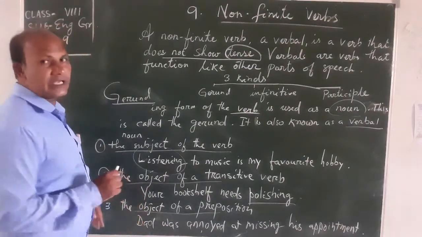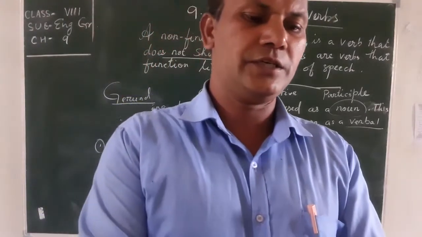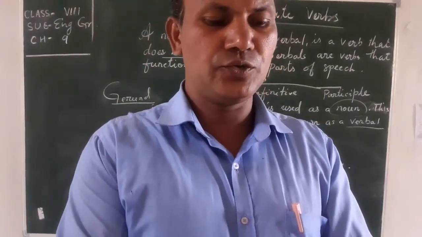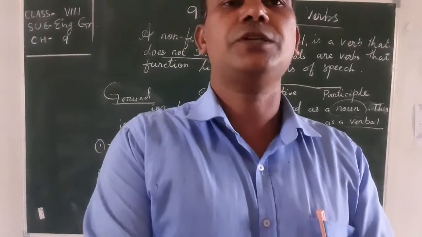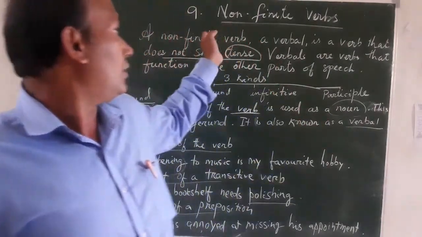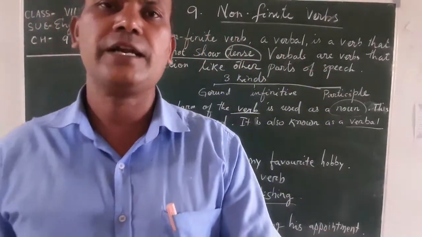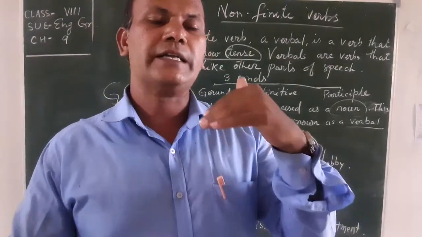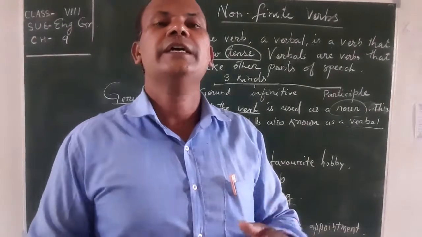Do you know transitive verb and intransitive verb? I think I have to teach you after this subject. I will teach you transitive verb and intransitive verb. Transitive verb means the verb which carries an object.